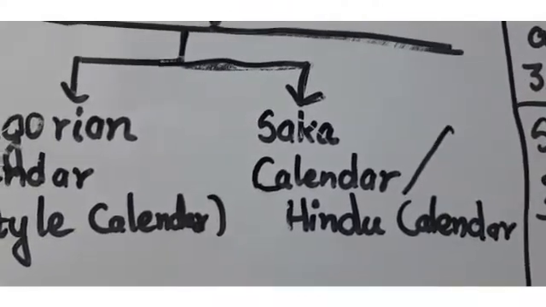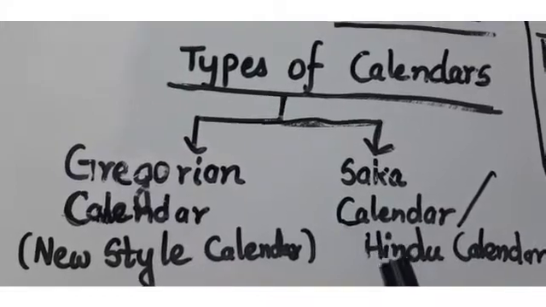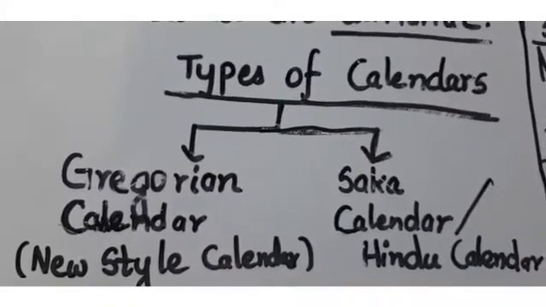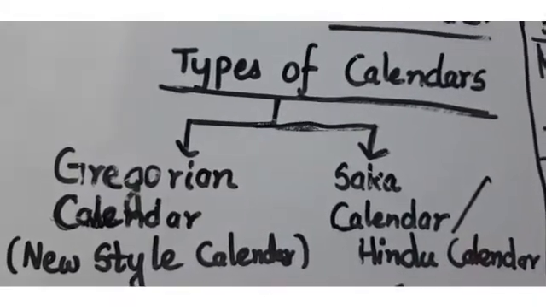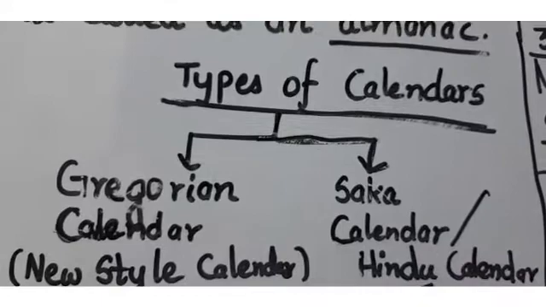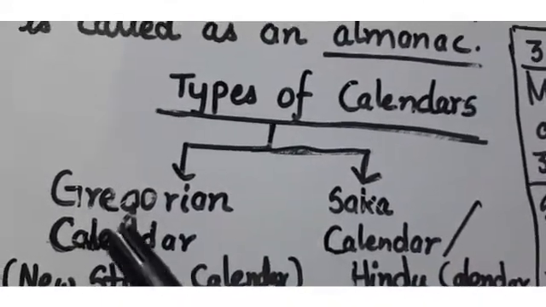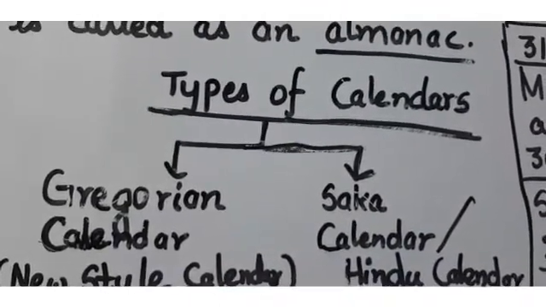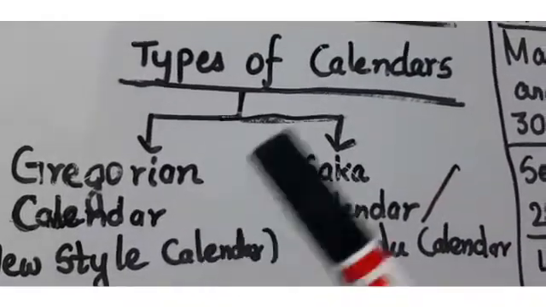Like the Gregorian calendar, the Saka calendar also consists of 365 or 366 days: 365 in a normal year and 366 in a leap year. It begins on 22 March as per the Gregorian calendar, and for the leap year, it begins one day before, on 21 March.